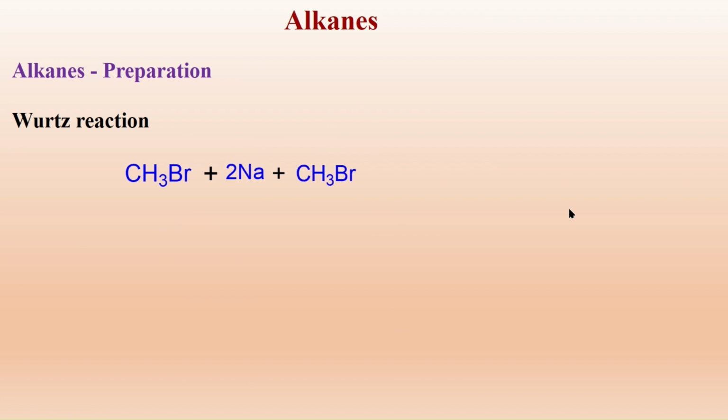When magnesium was treated with methyl bromide, he got methyl magnesium bromide. But here we did not get that. When the reaction was carried out in dry condition using dry ether, we get a higher alkane and sodium bromide.